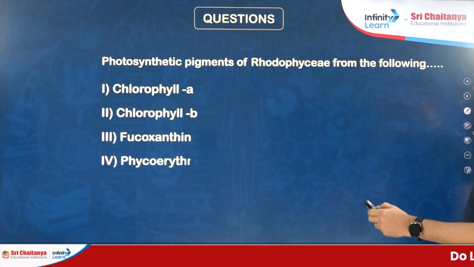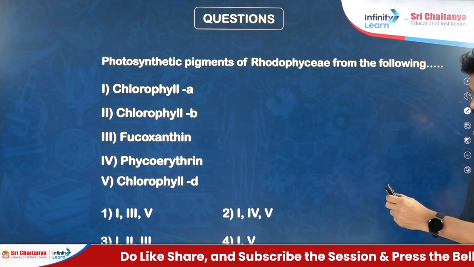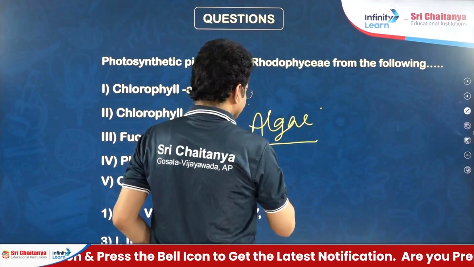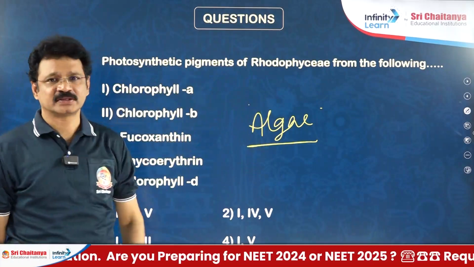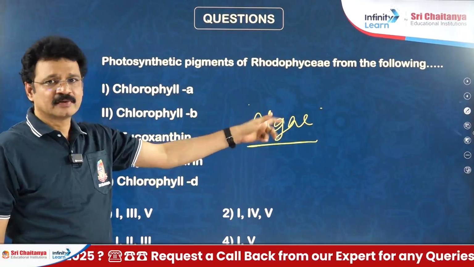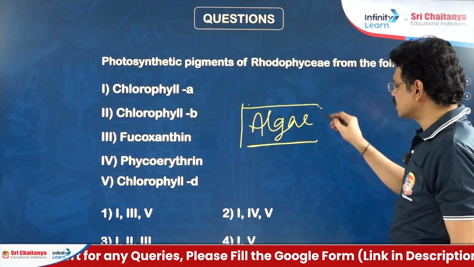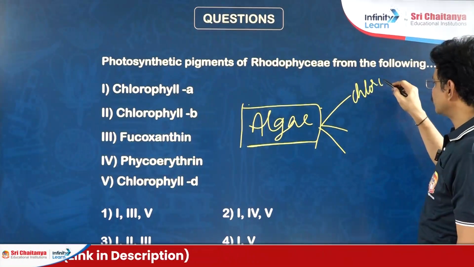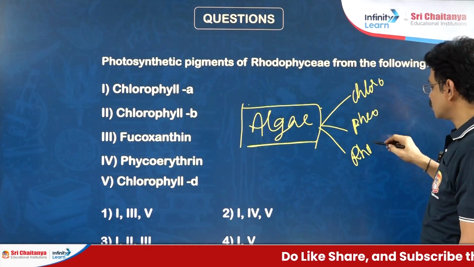Next question. What kind of photosynthetic pigments are found in rhodophyceae? Here also an important area is there to discuss. When compared to all the remaining members of the plant kingdom, algae exhibit the greatest diversity in type of photosynthetic pigments. Almost all types of photosynthetic pigments are found in members of algae when compared to bryophytes, pteridophytes, gymnosperms and angiosperms. Based on this type of pigments, algae are classified into 3 classes: green algae, chlorophyceae; brown algae, phaeophyceae; red algae, rhodophyceae.